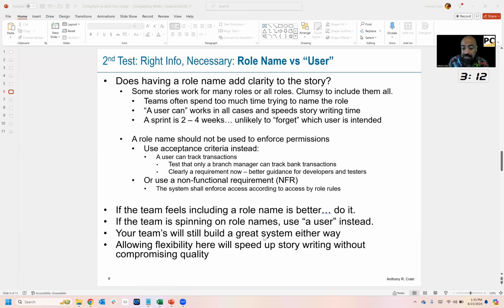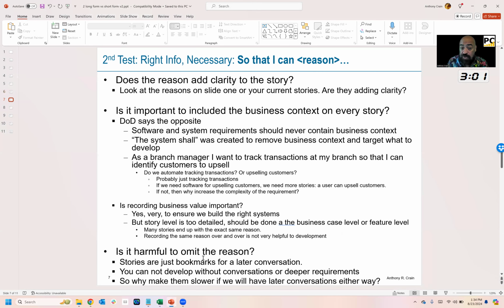Your team will still build a great system either way, right? So either way, they're going to build a great system. So go for the fast way. Allowing flexibility here will speed up your story writing without compromising your quality. Go for it. Find out. Run your own experiment and see.